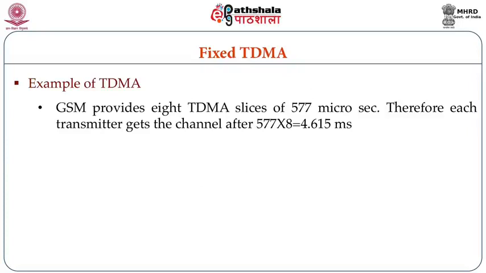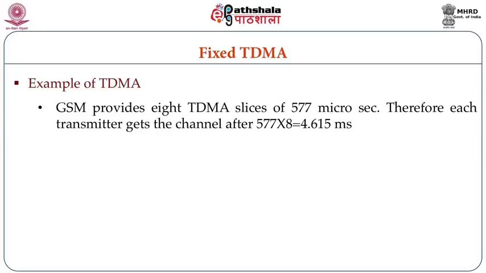TDMA is implemented in GSM also. GSM provides 8 TDMA slices of 577 microseconds each. That is, each user transmits for 577 microseconds and then the bandwidth goes to another user, the third user, and so on. So in this way there are 8 time slots available. So after the 8th user gets the bandwidth and the first user, if he has not completed his transmission by now, the channel access goes back to the first user.